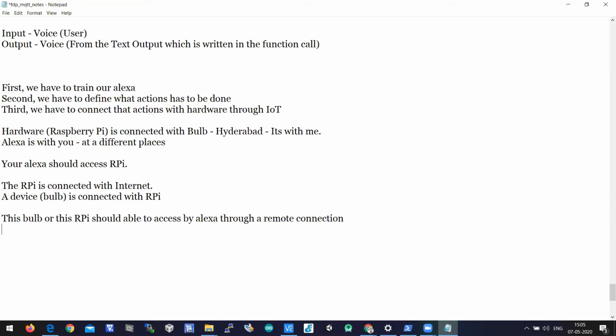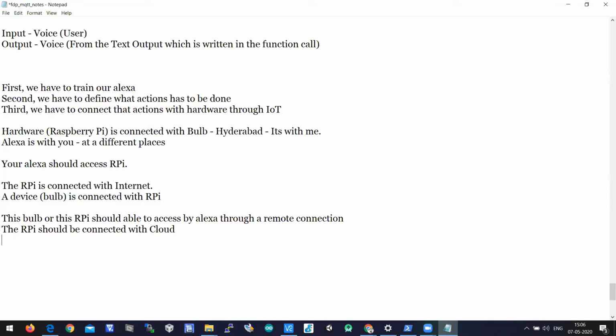Okay, instead of a bulb you can put any engine, or any kind of robot, or any kind of motor. So for you to understand, I'm taking this bulb which is connected with my Raspberry Pi, so the bulb or the Raspberry Pi should be able to be accessed by Alexa through a remote connection, which indirectly means that the Raspberry Pi should be connected with the cloud.